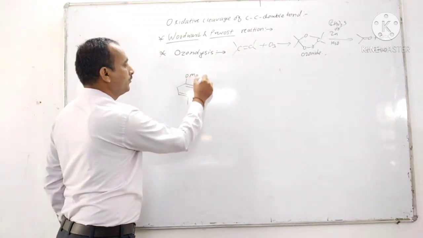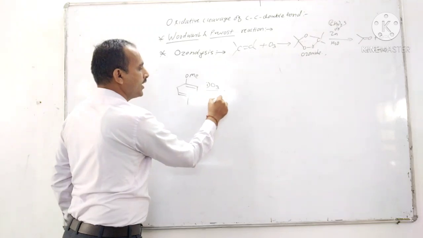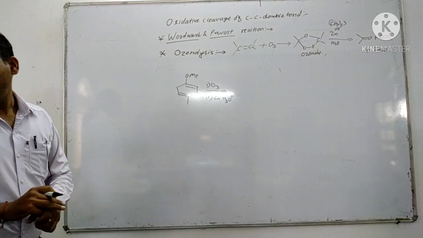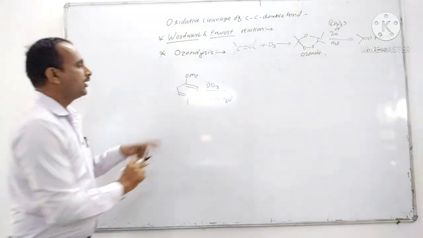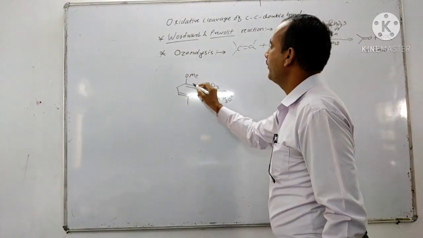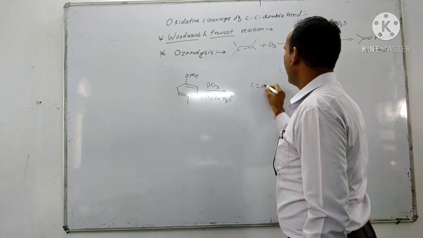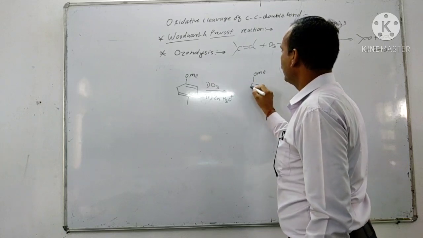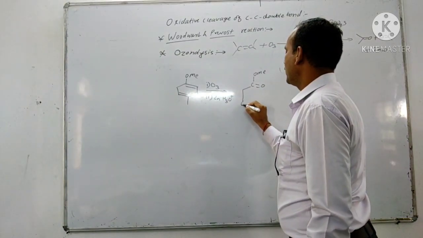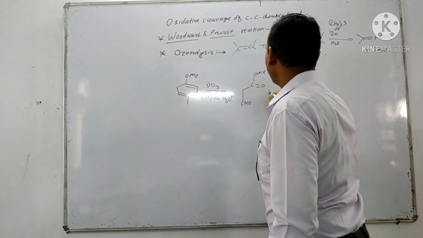O3, Zn, H3O plus. So there are two double bonds. If there is excess ozone, then ozonolysis breaks this bond to form C double bond O here. So we write C double bond O. Again breaking of this bond forms the CHO. One is this product.